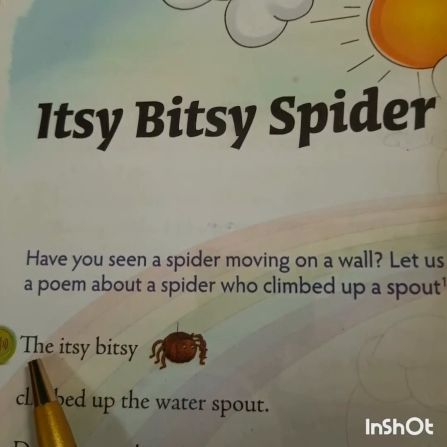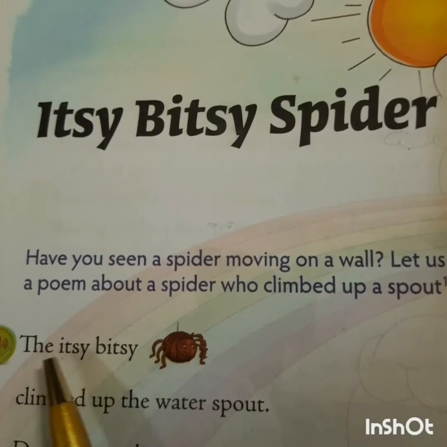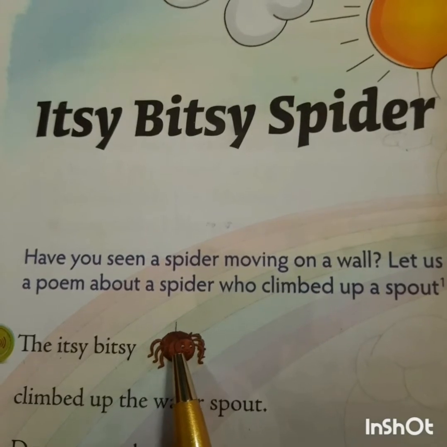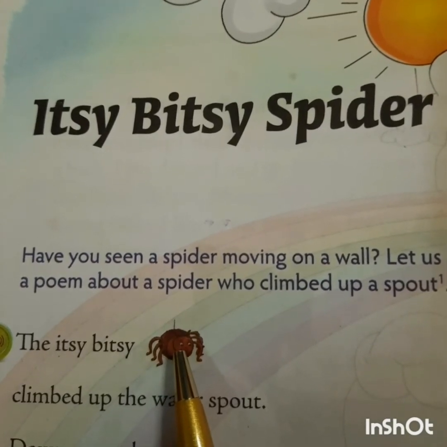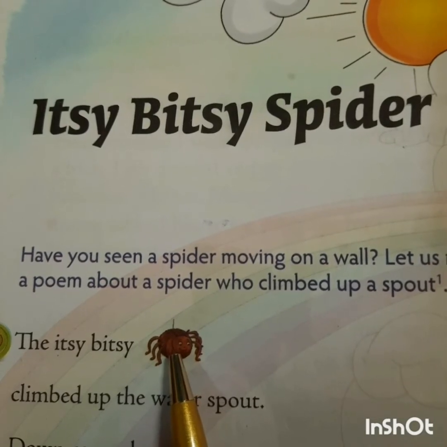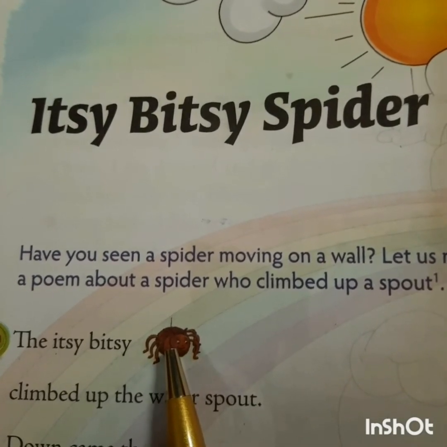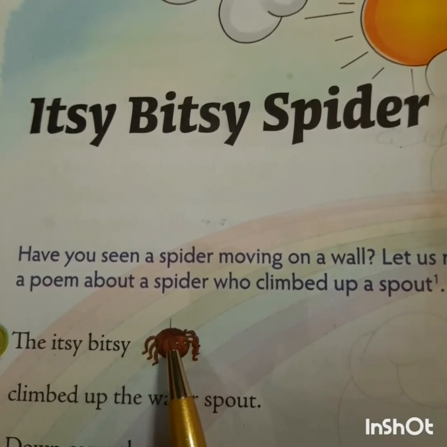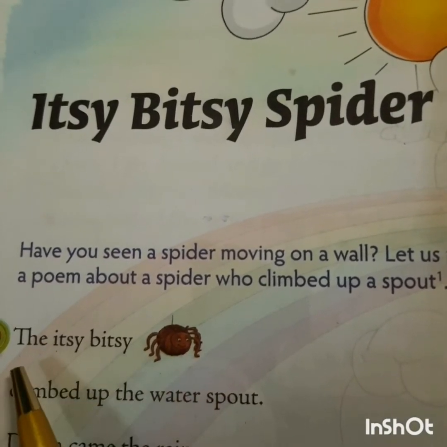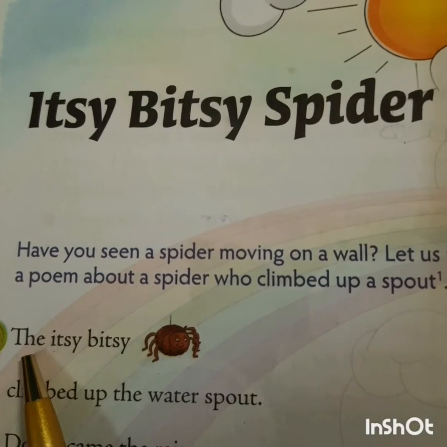So we read this as "thee itsy". Okay. Now one more thing, children. Here you see a picture. What is this picture of? Yes, this is the picture of a spider. Now let us start reading.